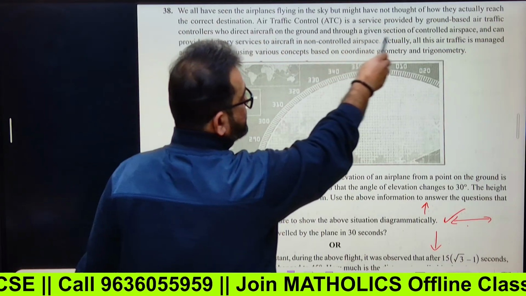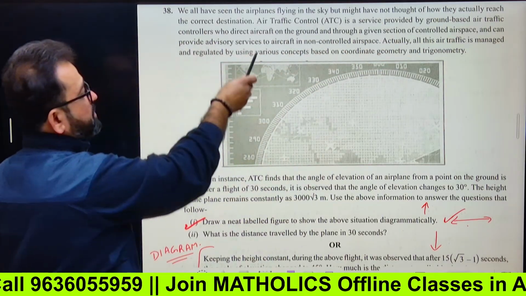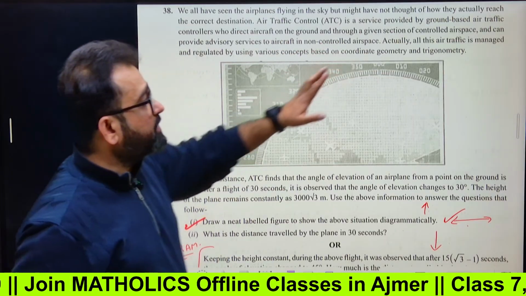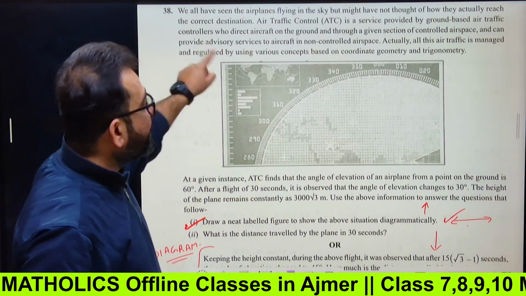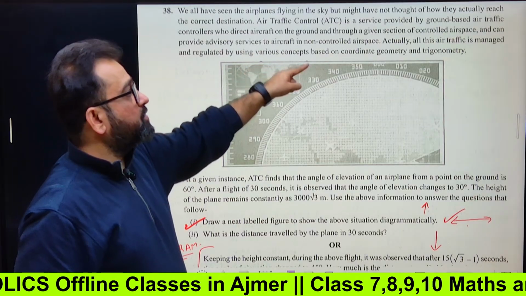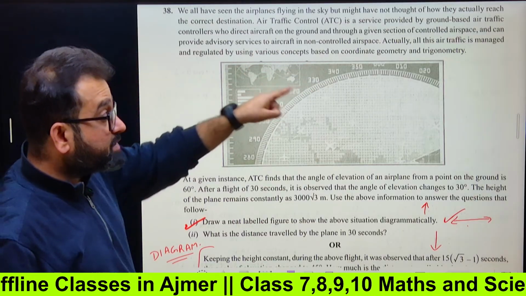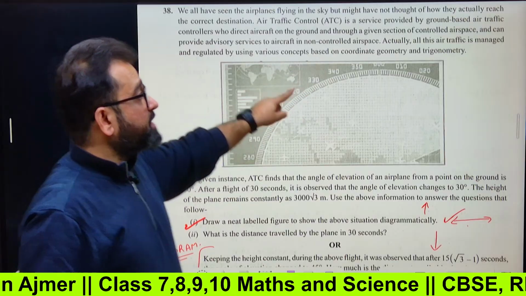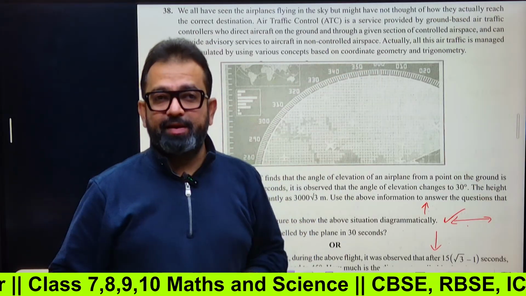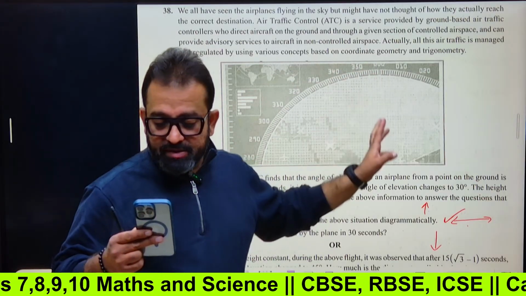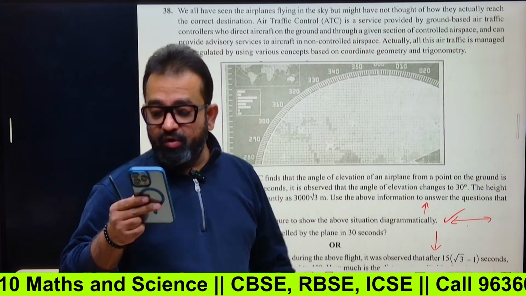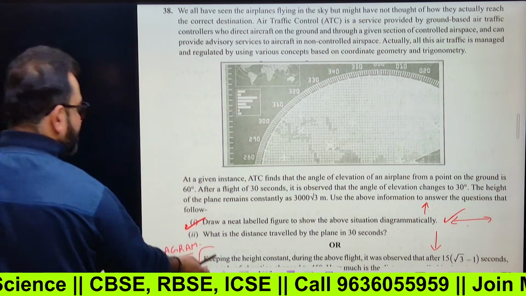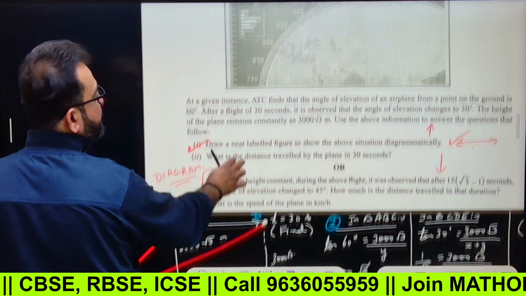Air traffic control is a service provided by ground-based air traffic controllers who direct aircraft on the ground and through a given section of controlled airspace, and can provide advisory services to aircraft in non-controlled airspace. All this air traffic is managed and regulated using various concepts based on coordinate geometry and trigonometry. So this question is from the chapter coordinate geometry and trigonometry.